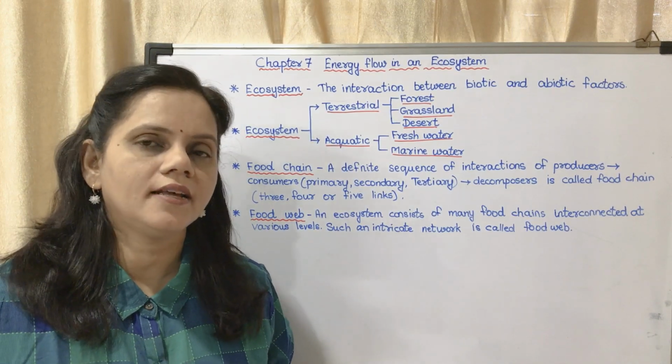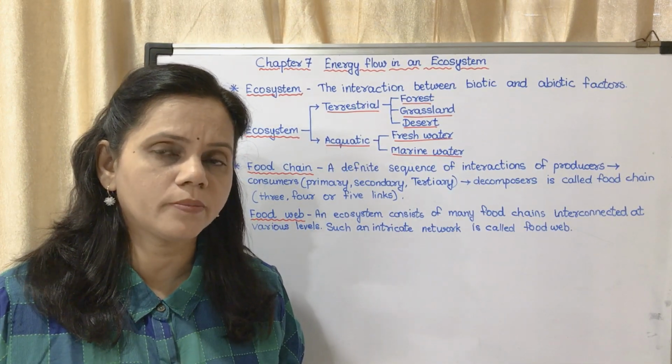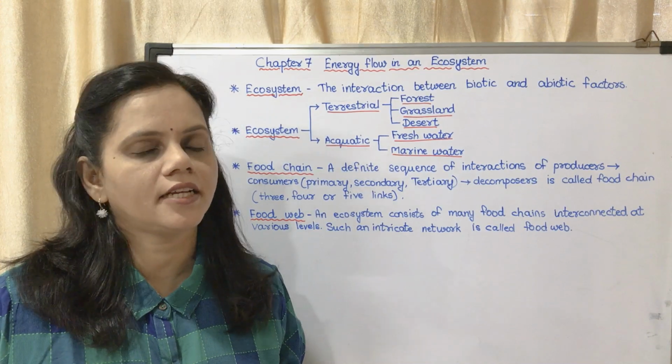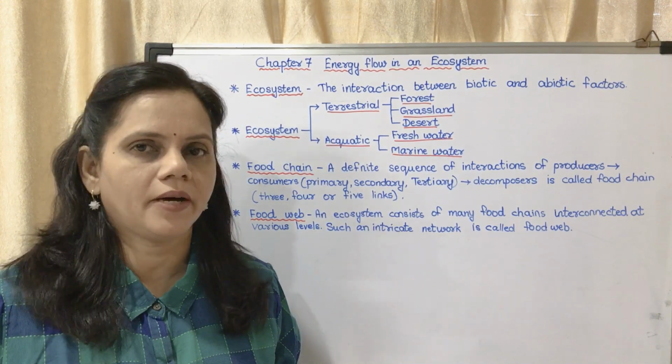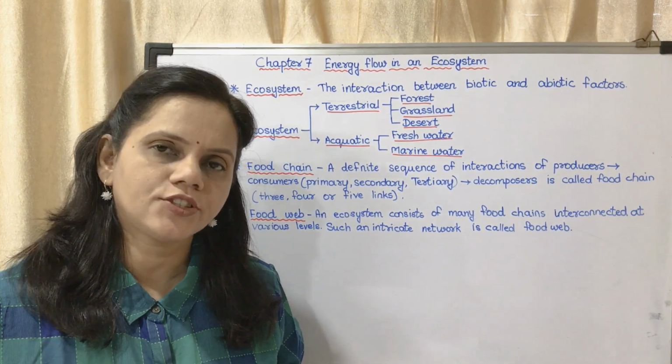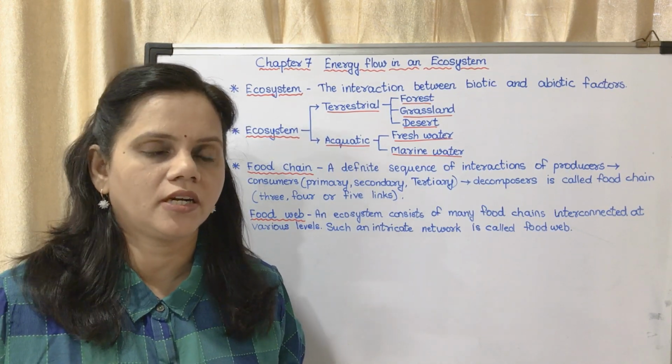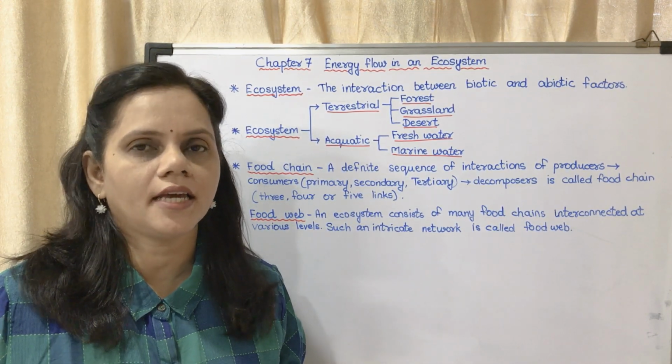I repeat, the living things form the biotic factors and the non-living things form the abiotic factors, and the interaction between biotic and abiotic factors makes an ecosystem.